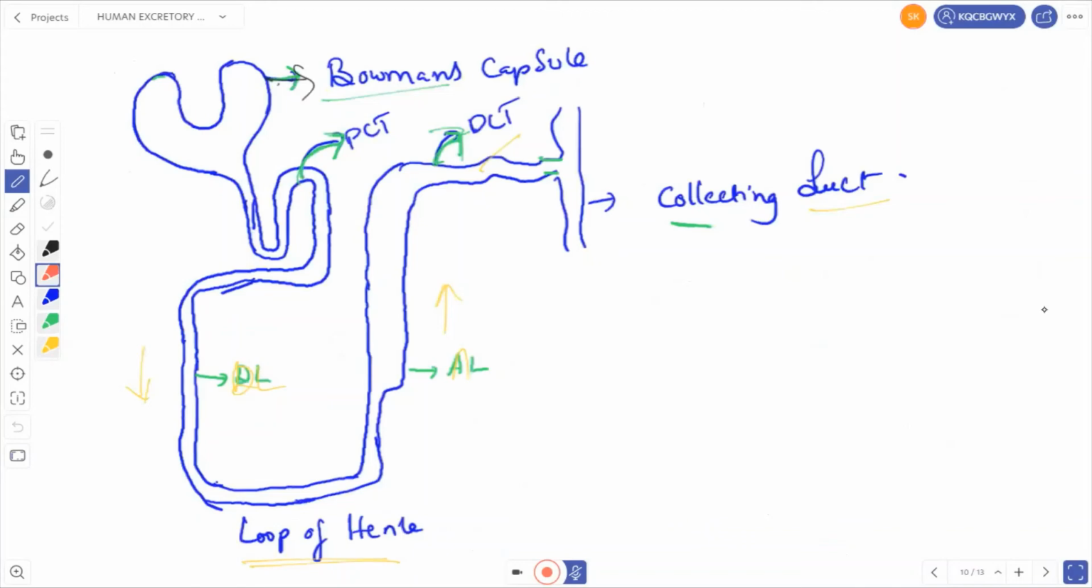So if you see here, the Bowman's capsule consists of 2 layers, inner layer and outer layer. I'll explain that one in the next slide. And this one is after Bowman's capsule. This one is the proximal convoluted tubule. And from proximal convoluted tubule, it is the loop of Henle. Loop of Henle contains 2 limbs, one is descending limb and one is ascending limb. Ascending limb opens into distal convoluted tubule and distal convoluted tubule opens into the collecting duct.